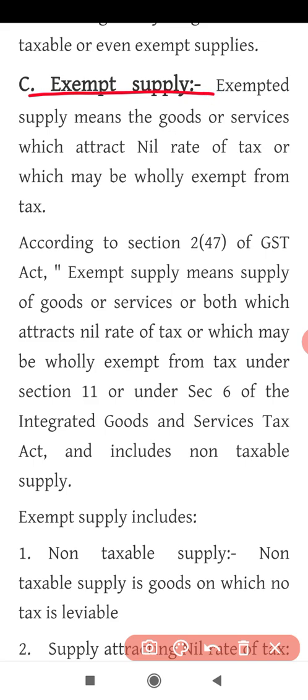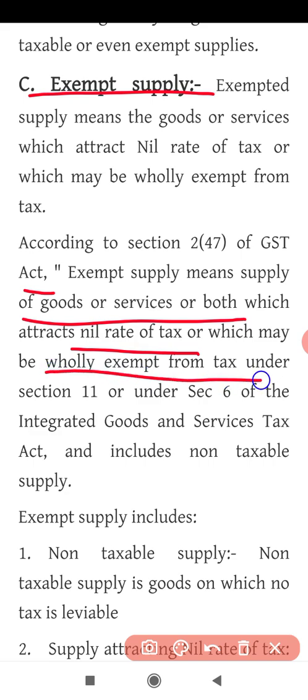Okay, then according to section 2 subsection 47 of the GST Act, there is a definition given here. Exempt supply means supply of goods or services or both which attracts nil rate of tax or which may be wholly exempt from tax. So they say that such goods and services attract nil rate of tax. Nil rate of tax means there is no tax charge on such supply, or such goods and services are wholly exempt from tax. Wholly means they are totally out of the taxation.